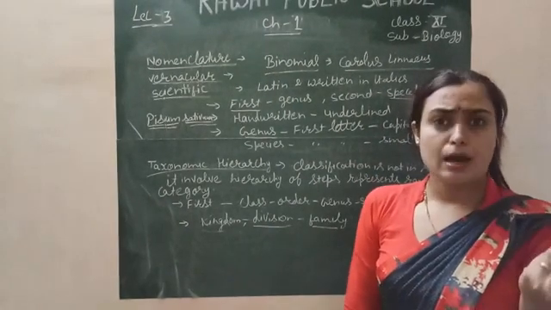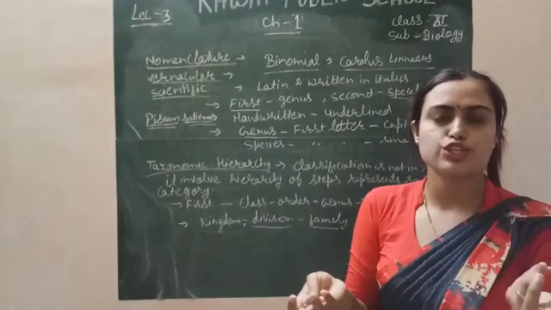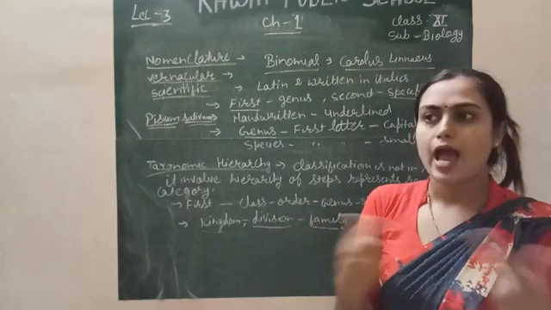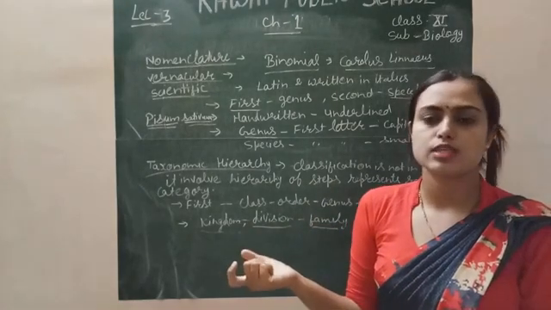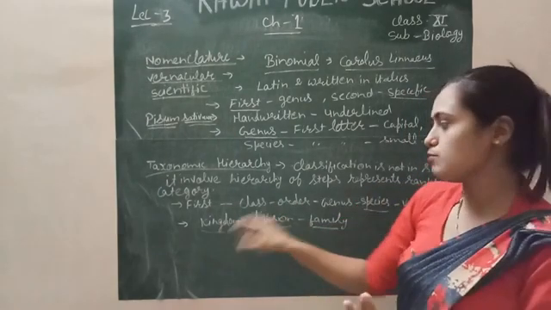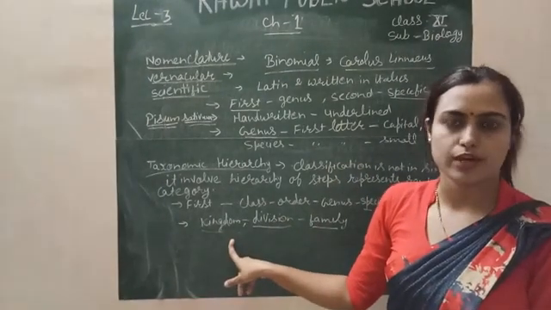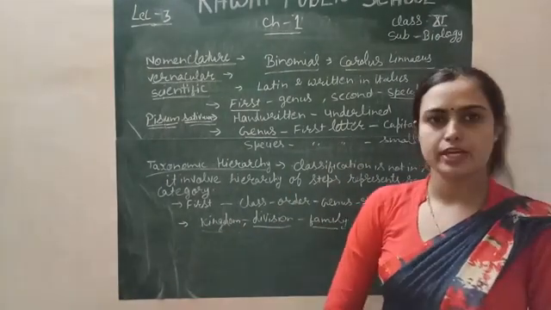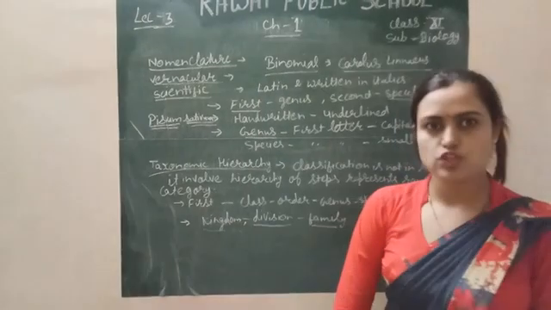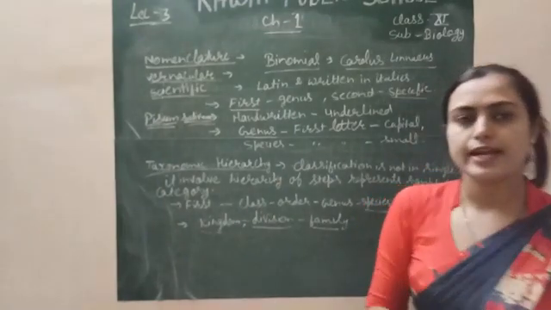Next is kingdom Plantae: the organisms which have the ability to perform photosynthesis are all characterized into the Plantae. Animalia do not perform photosynthesis, they are heterotrophs, and they are all categorized into this kingdom. So species is the smallest and kingdom is the largest category of living organisms. So this is all about the taxonomic hierarchy and nomenclature. In our next lecture we will discuss taxonomic aids. Thank you.